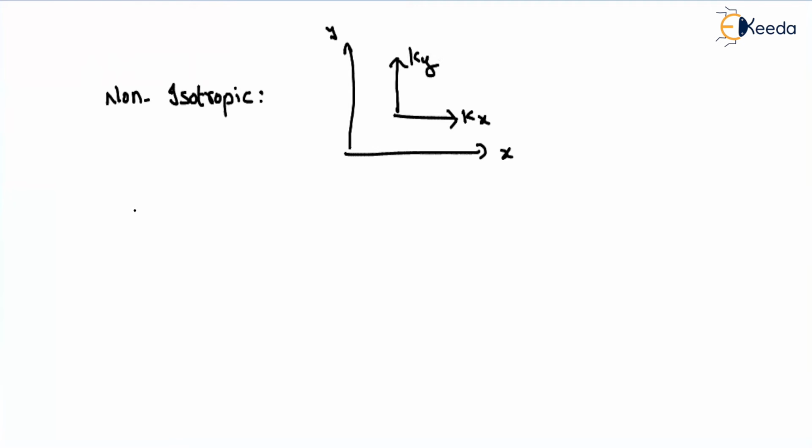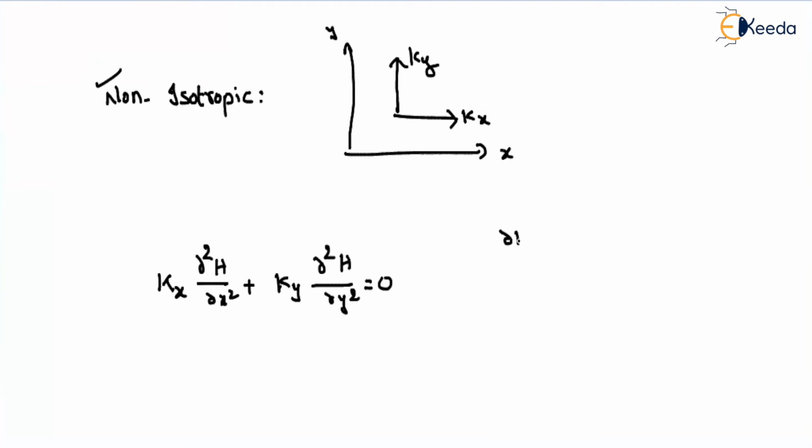Then what about the Laplace equation for this? It is kx into dou square h by dou x square, plus ky into dou square h by dou y square, is equal to 0. This is the Laplace equation for two-dimensional flow in a non-isotropic medium.